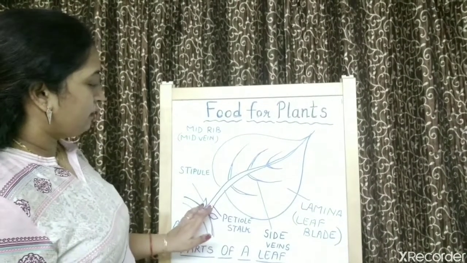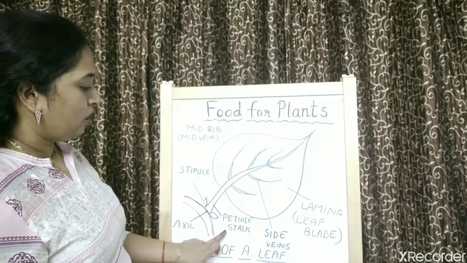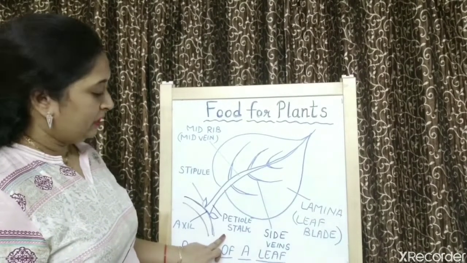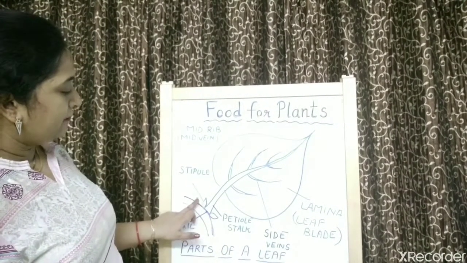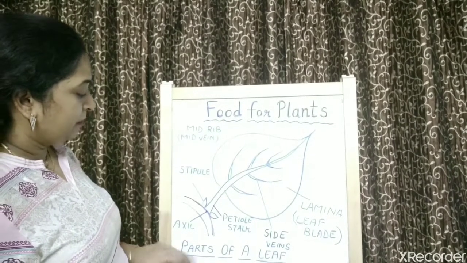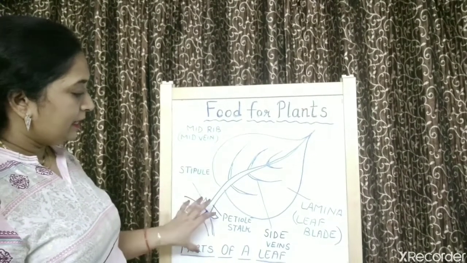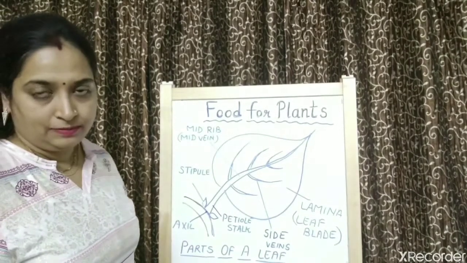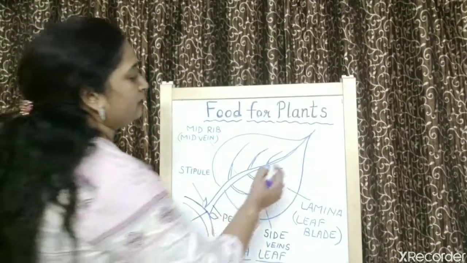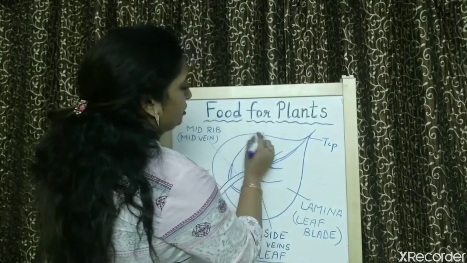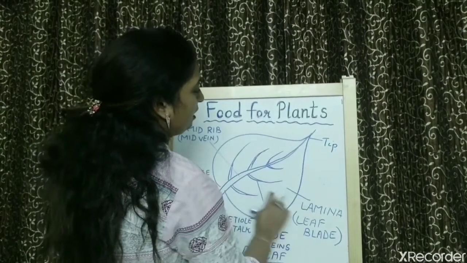Then the base of the leaf is called the petiole or stalk, by which the leaf is attached to the stem. Now at the base of the leaf there are small leaf-like structures which are called stipules. Then the point where the leaf joins the stem branch is called the axil. Right? Also this is the tip of the leaf, children, and this is the margin of the leaf.